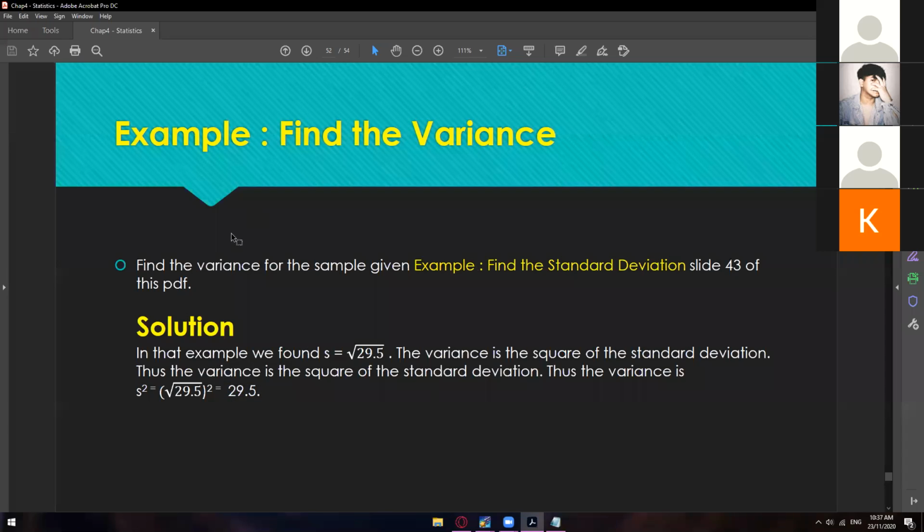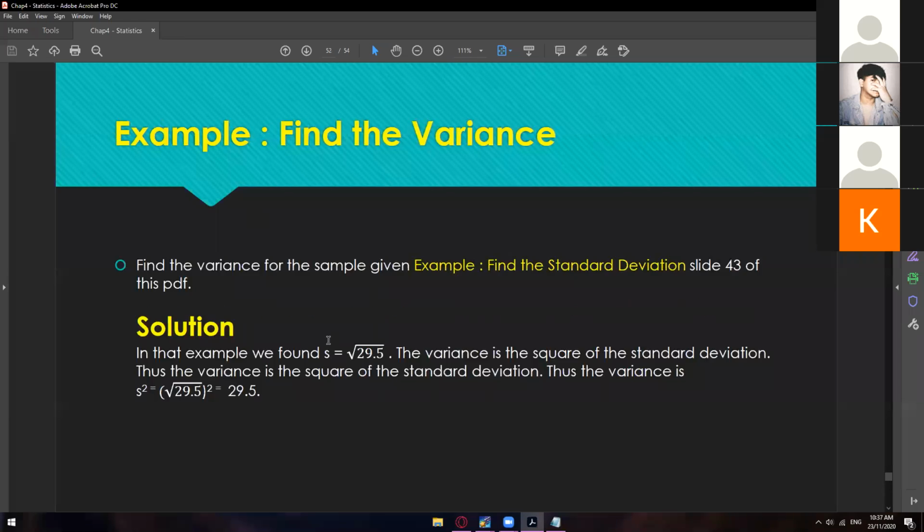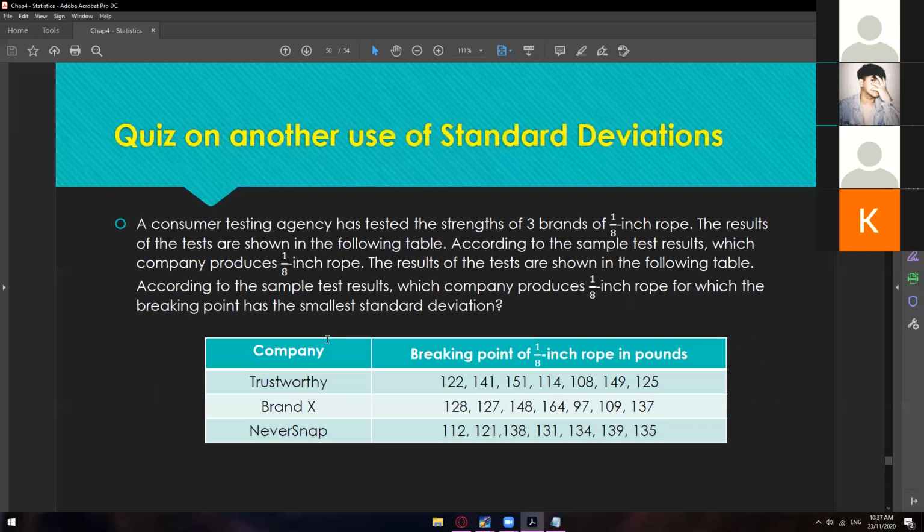So of course, as usual, after this example, you're going to have a quiz. This quiz is like part of your quiz on the standard deviation. So whatever your standard deviation is here will also affect your variance.